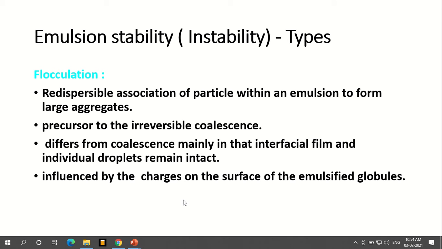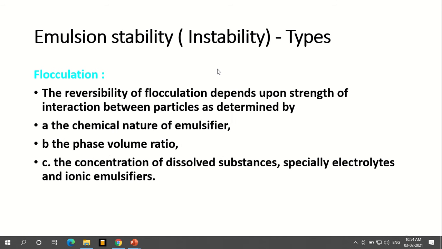Suppose the attraction force between the molecules of the dispersed phase is more than the adhesive force between the globules and the continuous phase, which will have very little attraction compared to the force of attraction between the dispersed particles. In that case, flocculation will take place. So this is how the charges play a role.